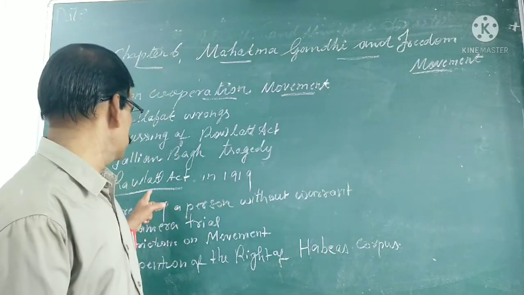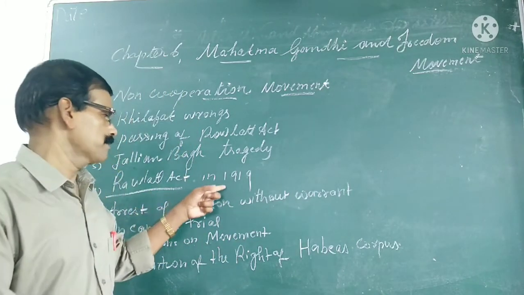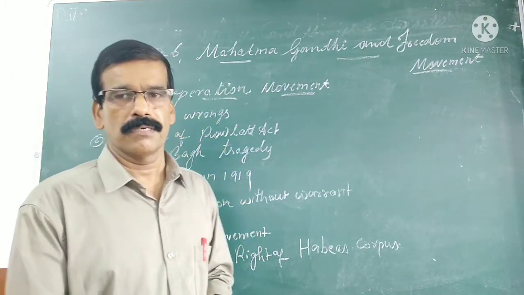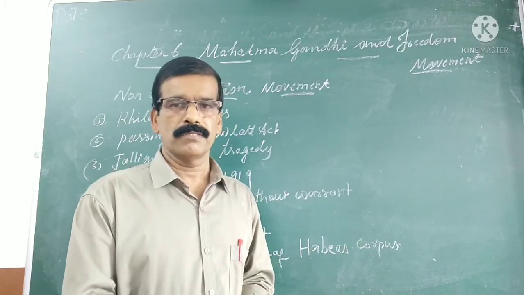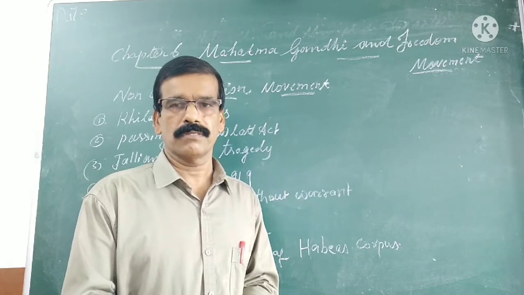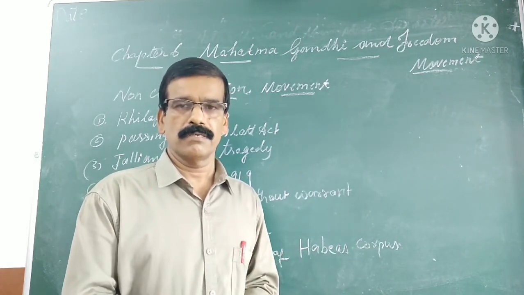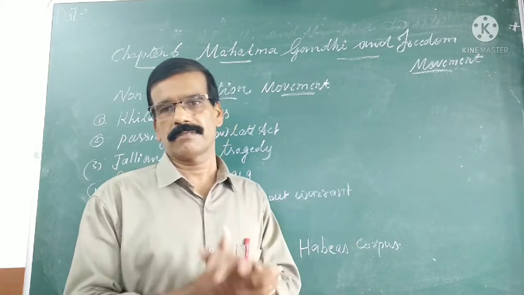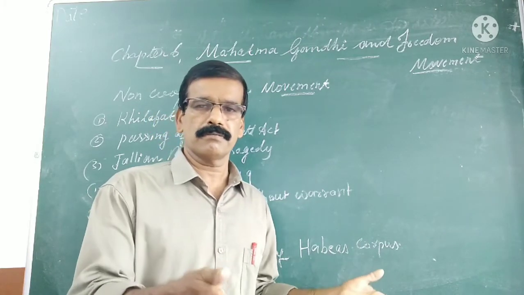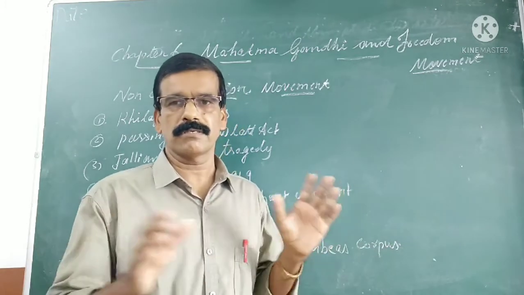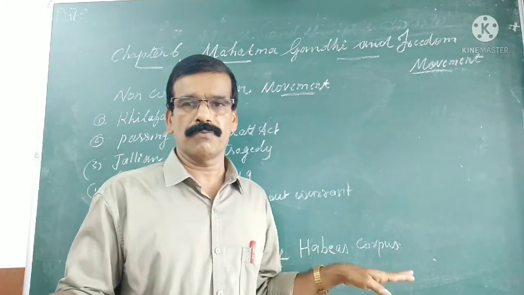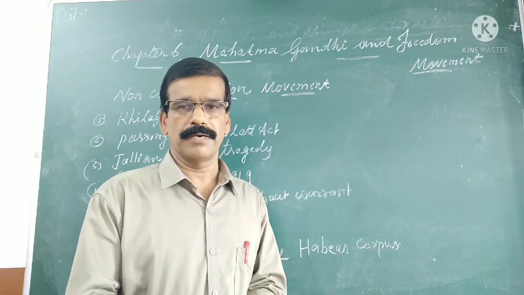The first reason is the Rowlatt Act of 1919. A committee on sedition headed by Rowlatt gave a report to the government to arrest and imprison any person without a trial and convict them in a court, and the legislature also passed this act. According to this act, the British had the right to arrest and imprison any person without any trial. This means that the freedom of Indians was completely taken away by the British.